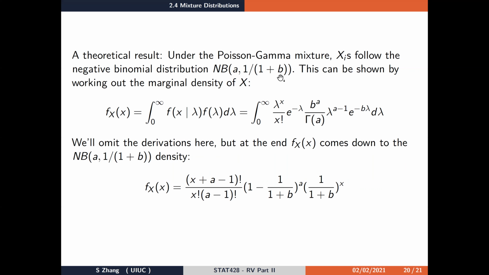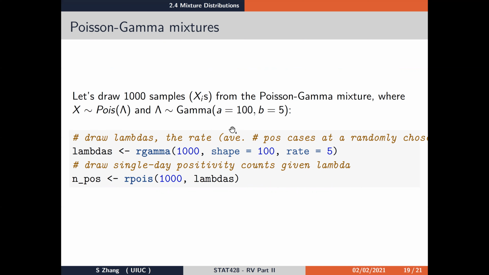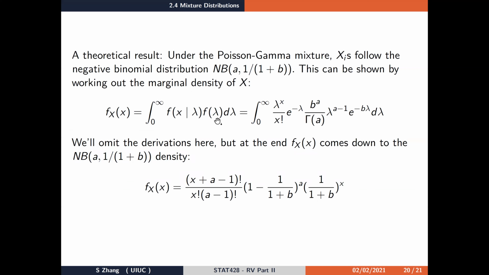So for our example, we can see that the x's we sample will end up following a negative binomial marginal distribution with the size equal to a, so 100, and the probability of 1 over 1 plus 5, which is 1 over 6. So why is that? I'm just going to briefly talk about the idea of the proof.